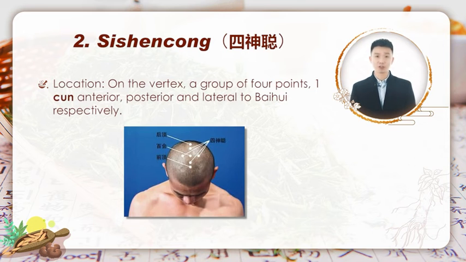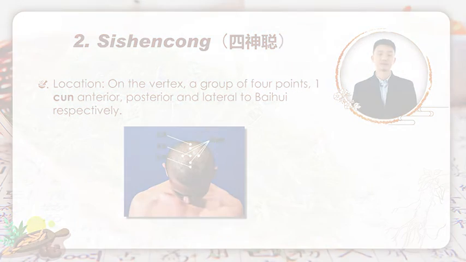Another example is 四神聪. This point is located on the vertex, 1 cun anterior, posterior, and lateral to 百会, respectively. Si means 4 in Chinese, which signifies there are 4 points for Si Shen Cong. Shen means spirit, and Cong means smart in Chinese. These 2 Chinese characters imply that Si Shen Cong has a function of treating some mental disorders.